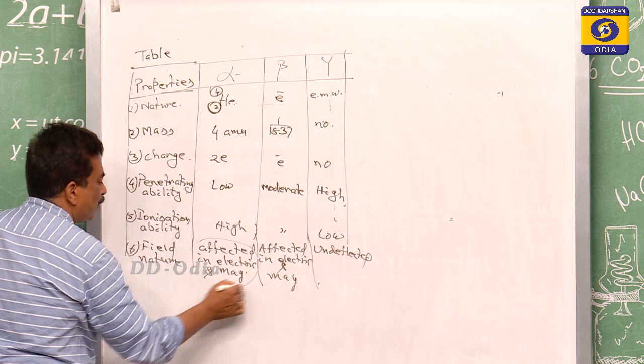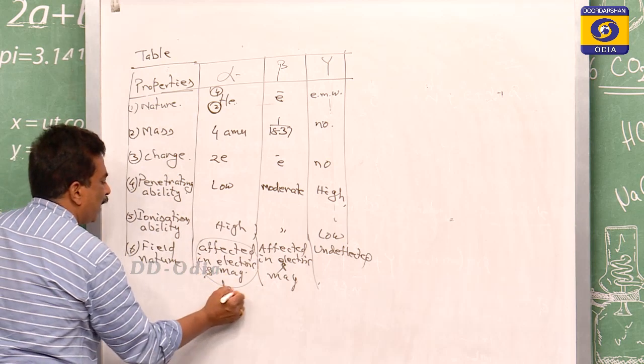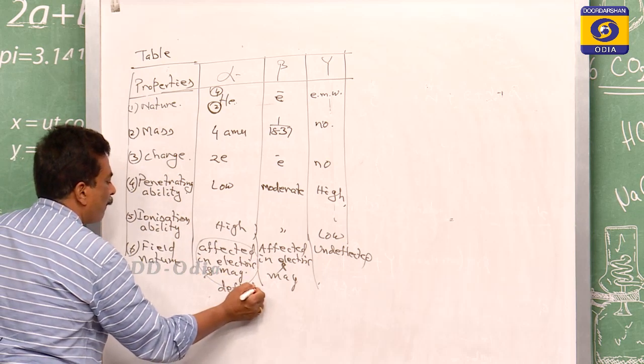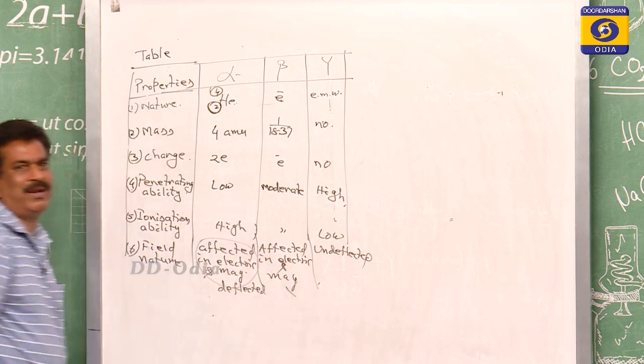Means alpha can be said to be deflected, beta is also deflected.